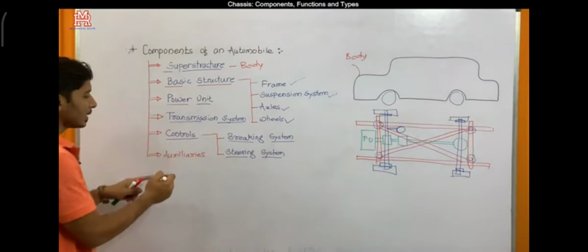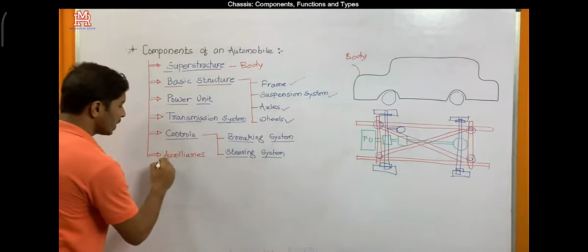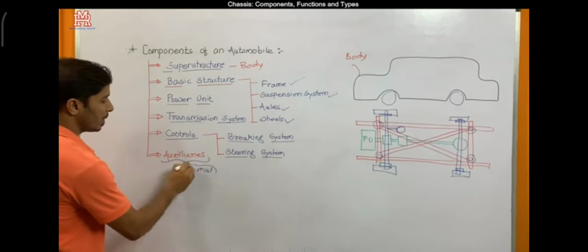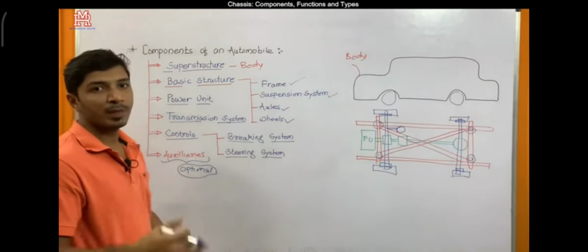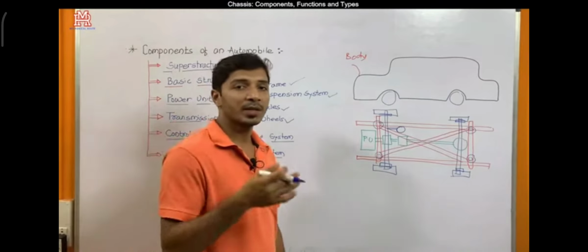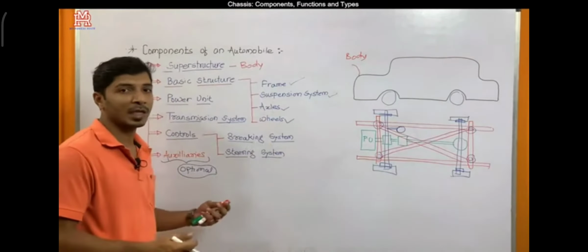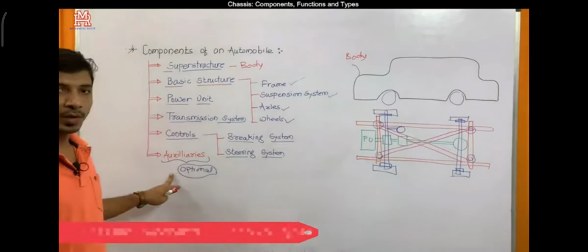And the last component is auxiliaries. Auxiliaries are an optional component, meaning whether to attach an MP3 player or an air conditioning system is up to the user's or the customer's requirement. So this is an optional component.